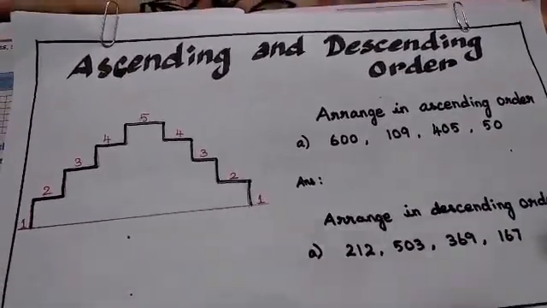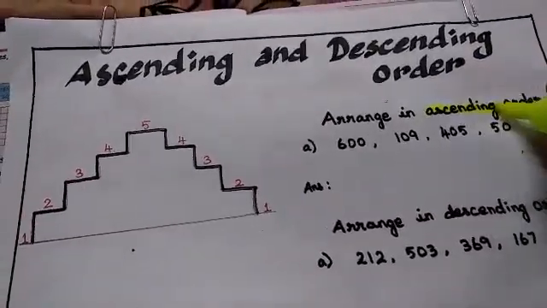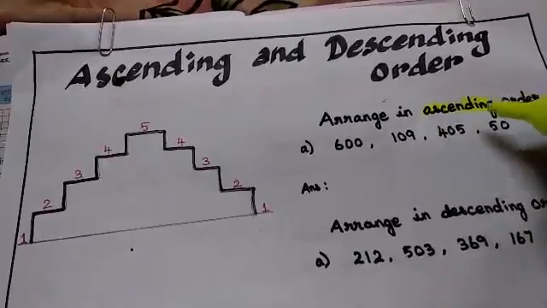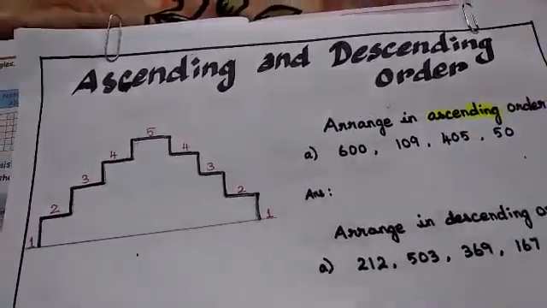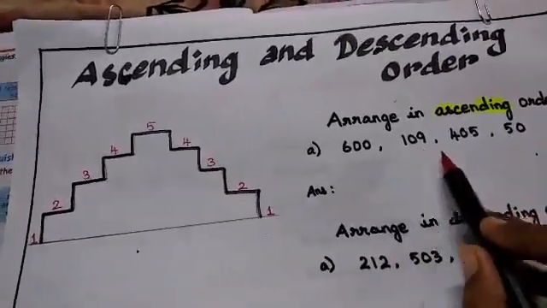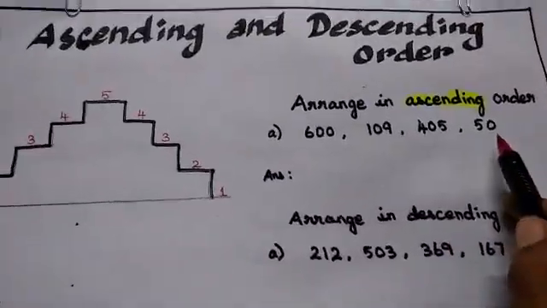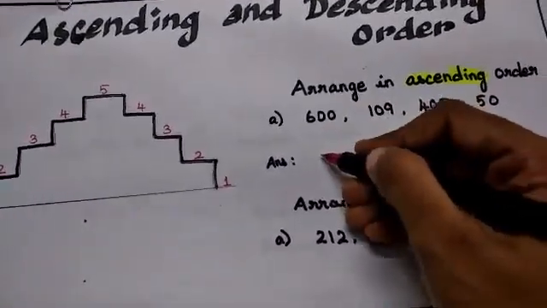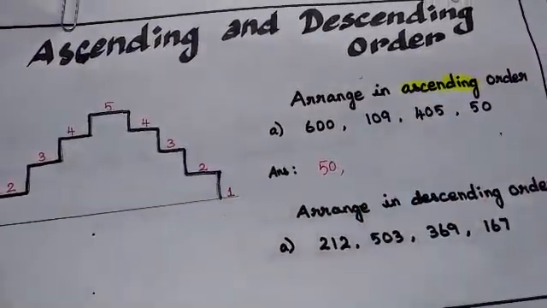Nicely memorize this word: ascending means starting with the smaller. Here there are 3-digit numbers, but only one 2-digit number, so I am going to write the smaller number, 50, first.